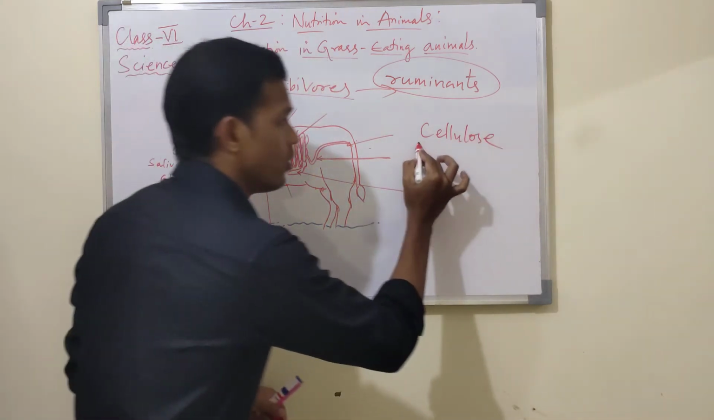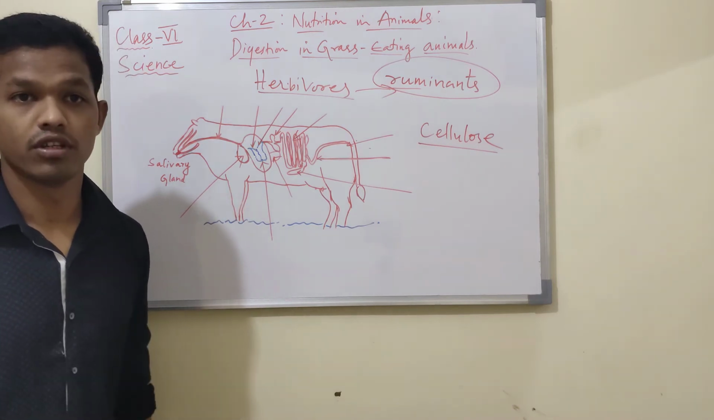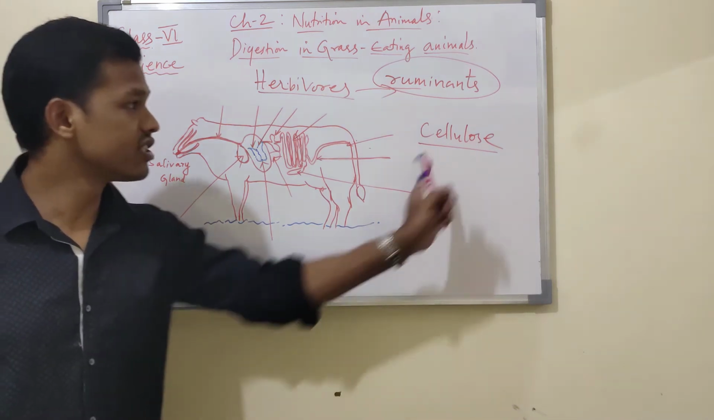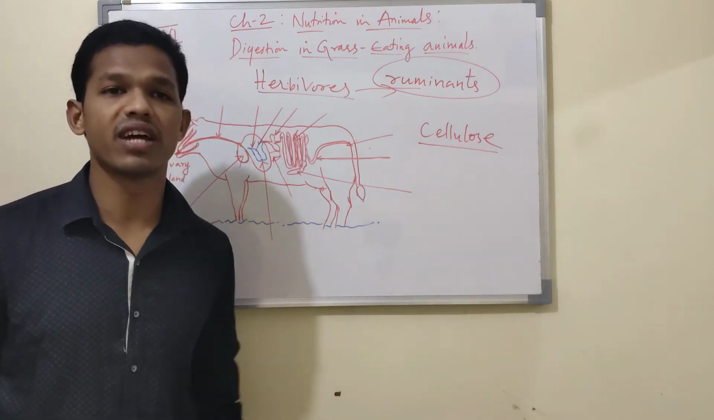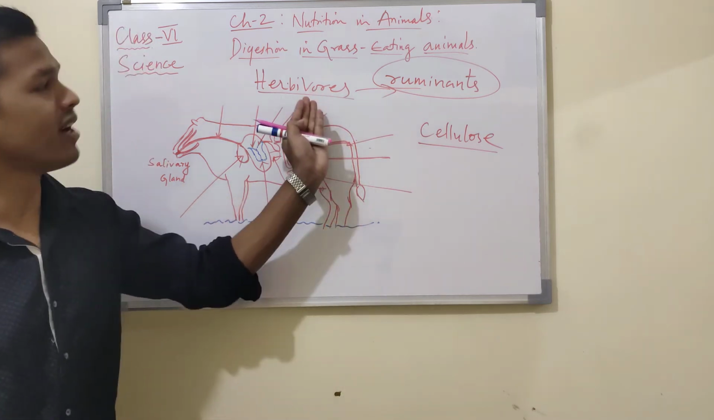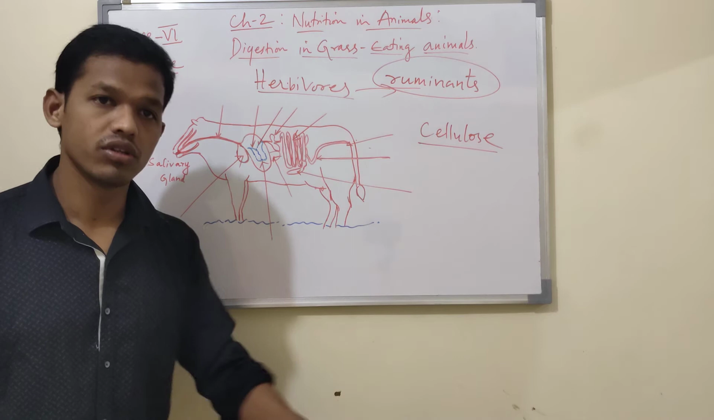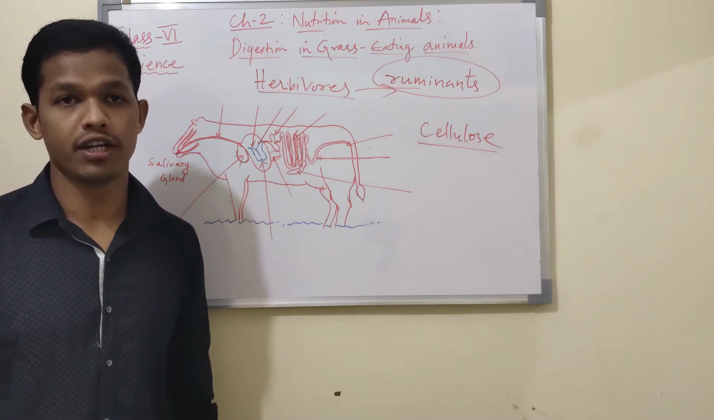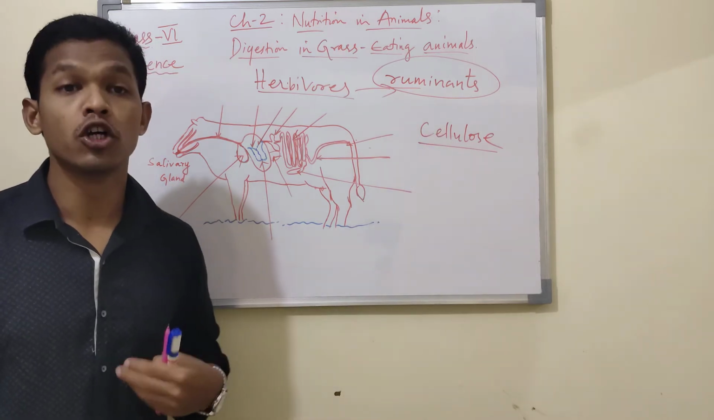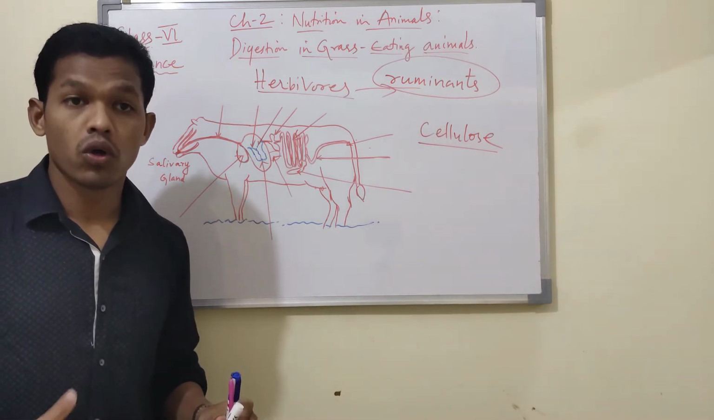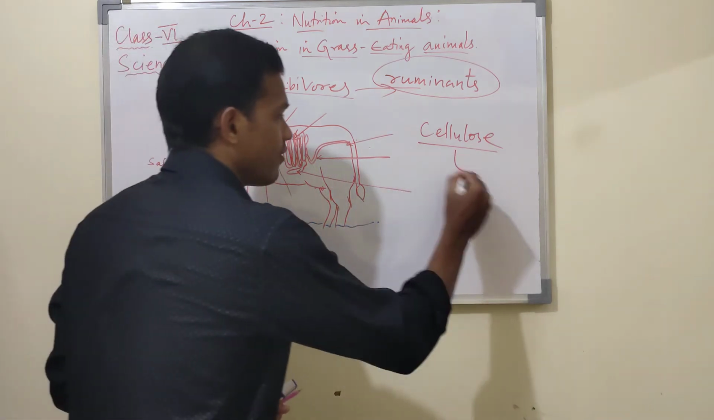This cellulose cannot be digested in our body. In human beings, this cellulose cannot be digested, or we can say it is difficult to digest. How are these grass-eating animals able to digest this cellulose? We'll discuss. In human beings, we cannot digest it. This cellulose helps to excrete the waste out of our body. It acts as a fiber.